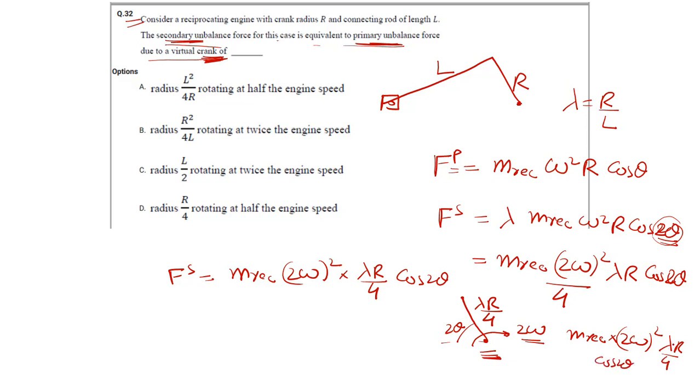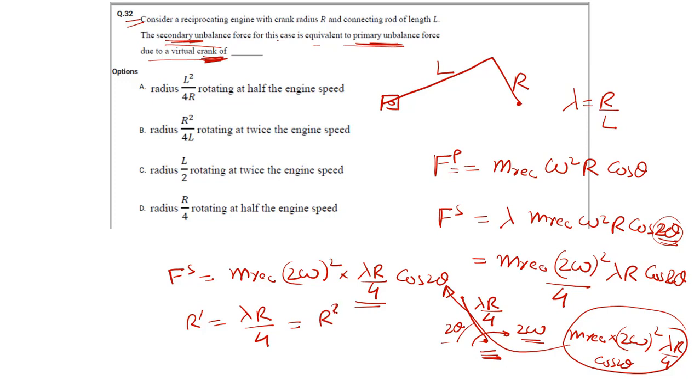So this is equivalent to the secondary force, right? What is the crank radius here? Lambda R by 4. So the new crank radius R dash is nothing but lambda R by 4. If I replace the lambda value, it will come R square upon 4L. So B is the correct answer.